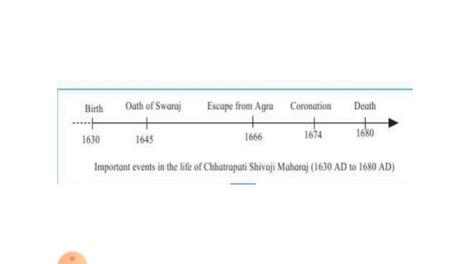So dear students, this timeline expresses the important events in the life of Chhatrapati Shivaji Maharaj, that is 1630 AD to 1680 AD.